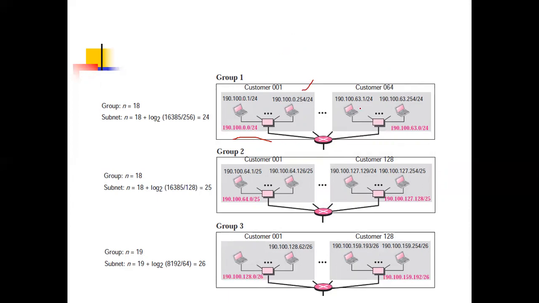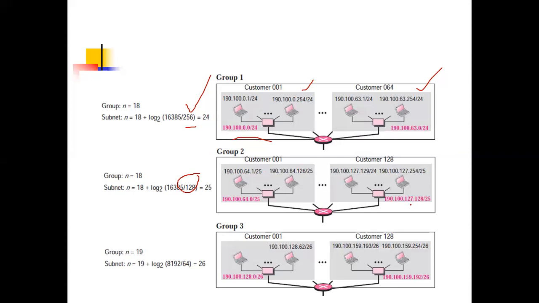Now here this is 63.0, so the range will be 63.1, 63.2, 63.3 up to 254. Next it is 64.0, so it will be 64.1, 64.2, 64.3. But in group 1 the address was 256, so the range was up to 254. Here the address is 128, so it will be up to 126. So 64.0, 64.1, 64.2, 64.3, up to 64.126.